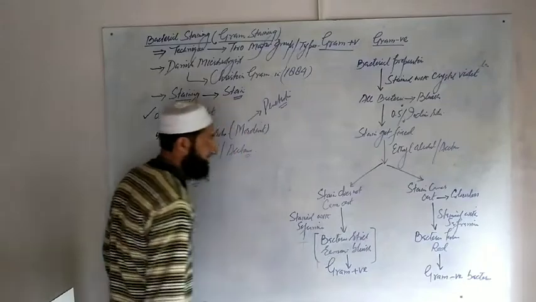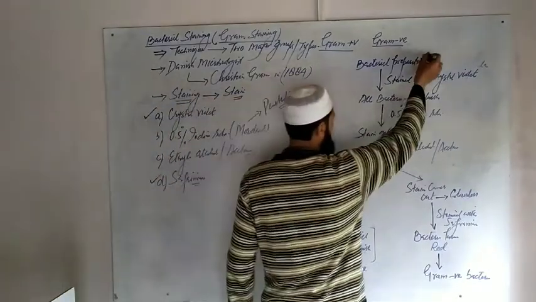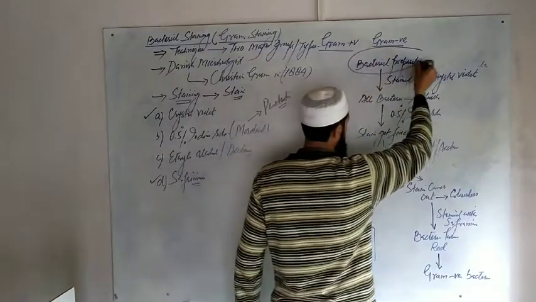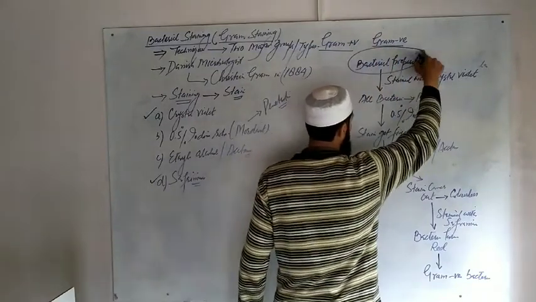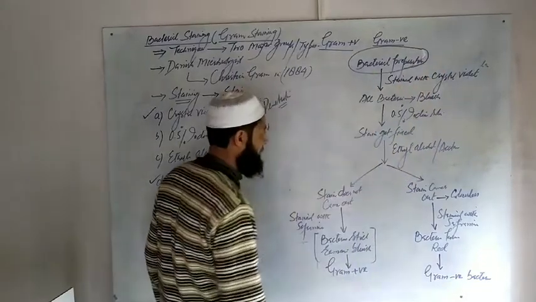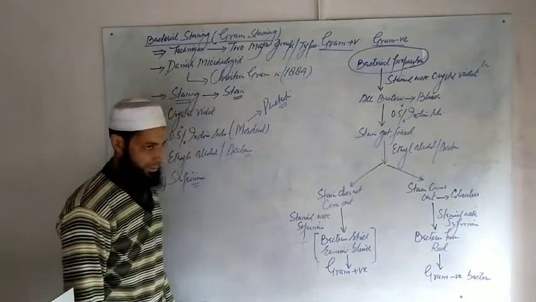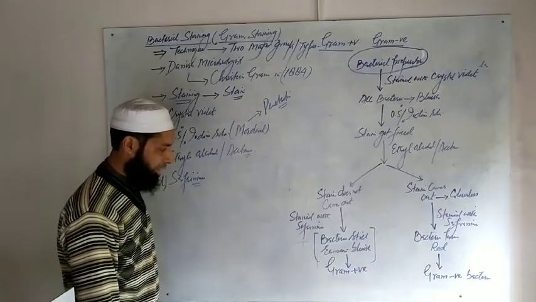With the help of this staining procedure, Christian Gram differentiated two groups of bacteria: gram-positive bacteria and gram-negative bacteria.